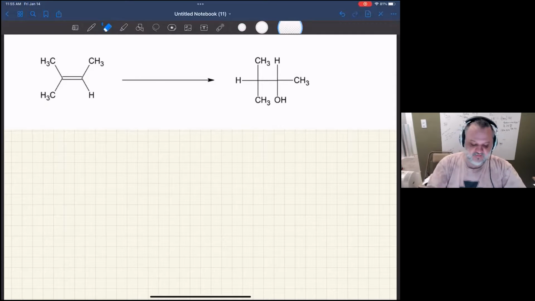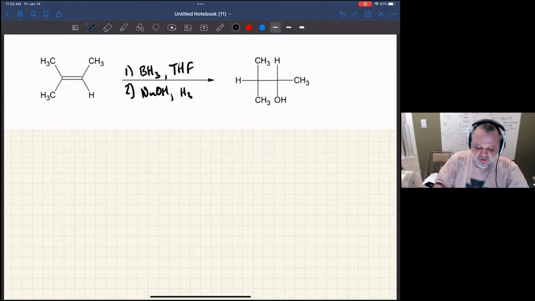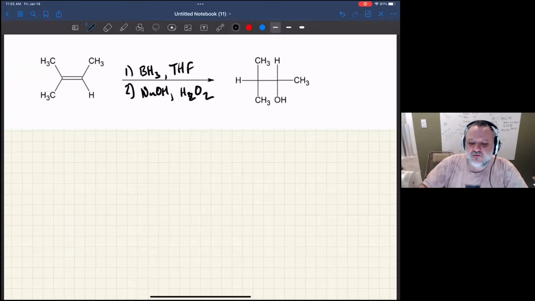So putting all of that together, we know that there's only one reaction that we know that does that, and that's hydroboration oxidation. Hydroboration oxidation produces anti-Markovnikov alcohols, and so that's the solution to this problem.